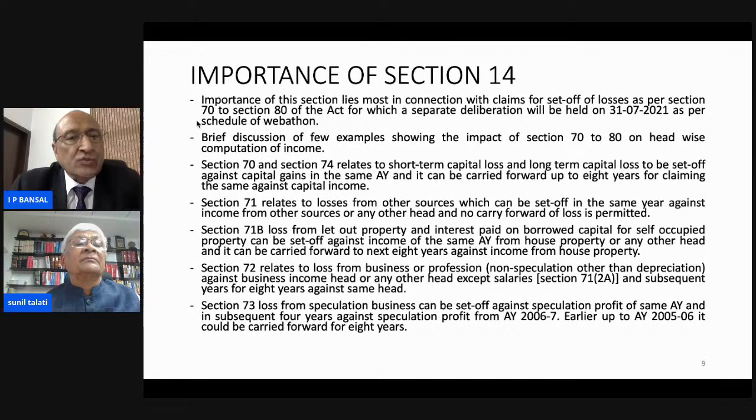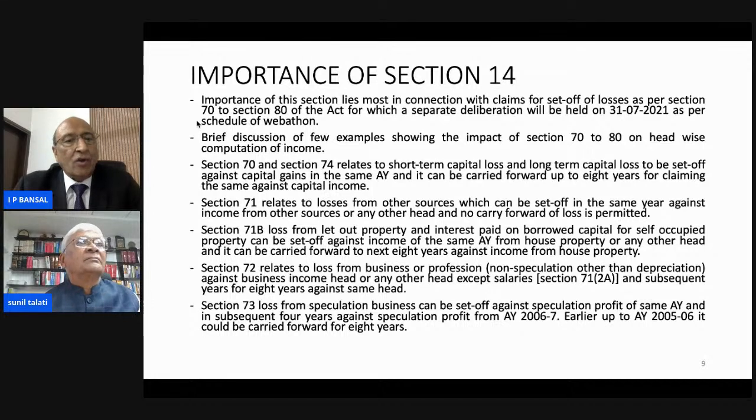Section 72 relates to loss from business or profession, non-speculation, other than depreciation. It can be set off against business income head or any other head except salaries, under section 71 subsection 2A, and carried forward to subsequent years for 8 years against the same head.